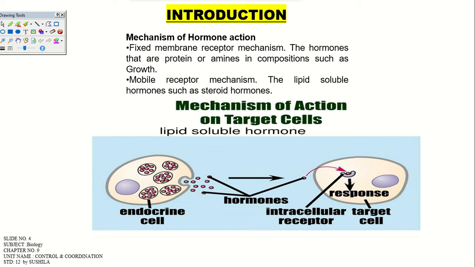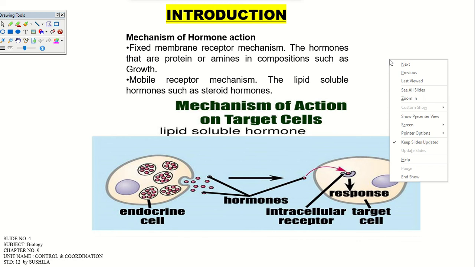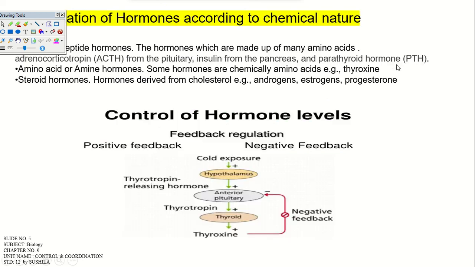It leads to certain changes in the target cell of our body, and performs certain actions that we will see in a detailed manner, right? This is the action part. You should be able to correlate these things, right?